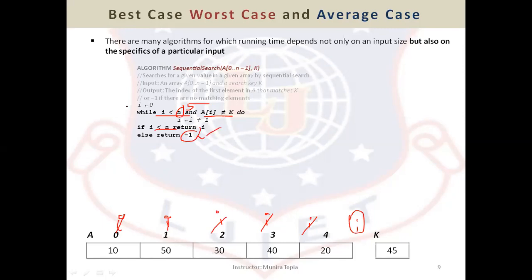How many statements are executed? One statement this, 6 times we have executed the while loop, 5 times we have executed the increment operation, 1 time we have compared the if, and another 1 time we have returned in the else. So the number of steps increased: 1 plus 6 plus 5 plus 1 plus 1. That is a total of 13 operations we have used. That is called the worst case. What type of input do we provide so that the algorithm will execute its maximum number of steps?